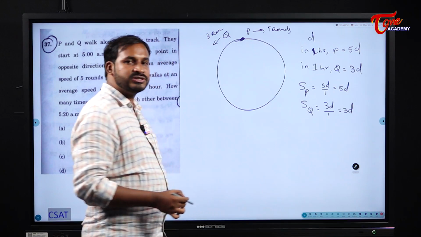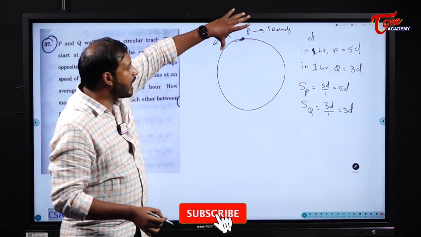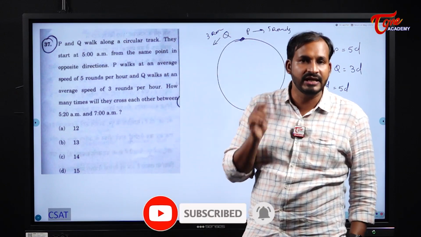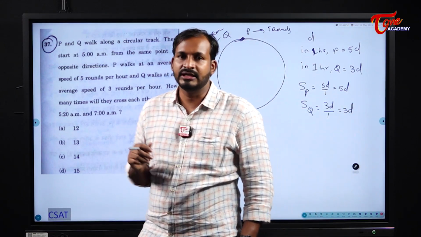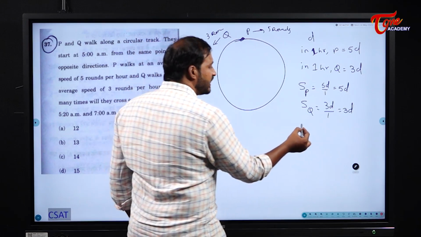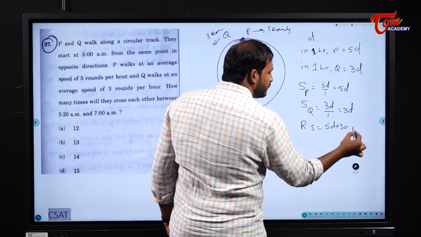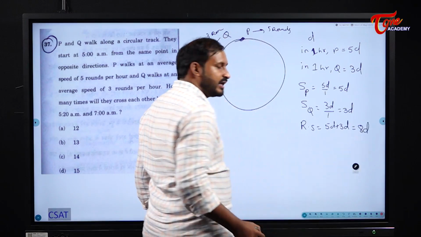Now they are moving in opposite direction or same direction? They are moving in opposite directions. If two objects are moving in opposite directions, what happens to their relative speed? Their speeds will be added. So what is the relative speed in this case? 5d plus 3d, which is equal to 8d. That means their relative speed is 8d.